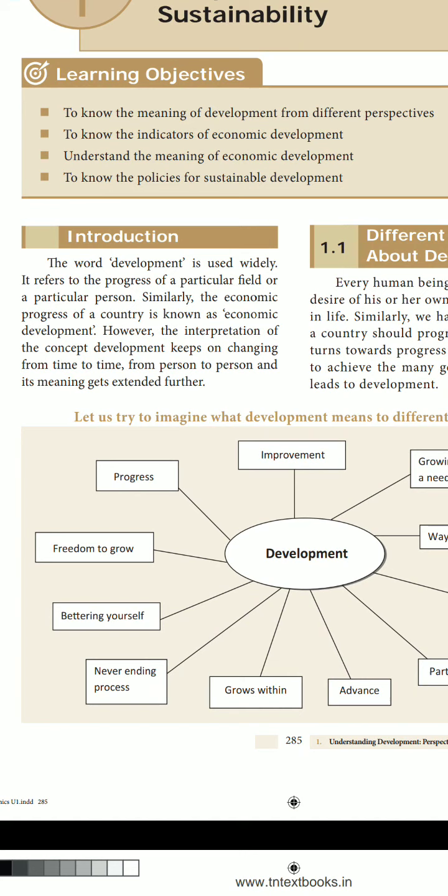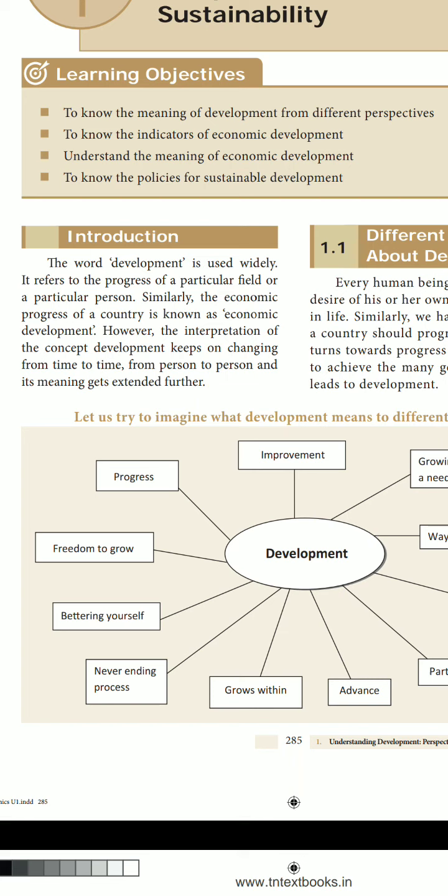One country's economic progress is also known as economic development.